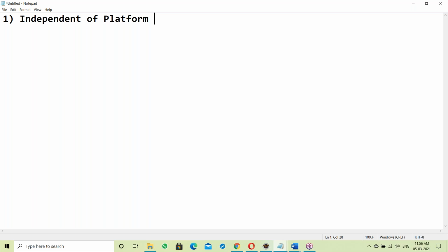In the Angular framework, they say the Node.js concept is available, server-side Node.js. Then you can write Java also. So let us start with independence of platform. What is independence of platform?